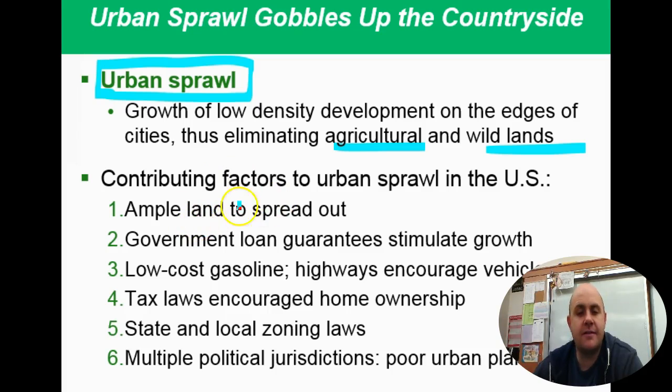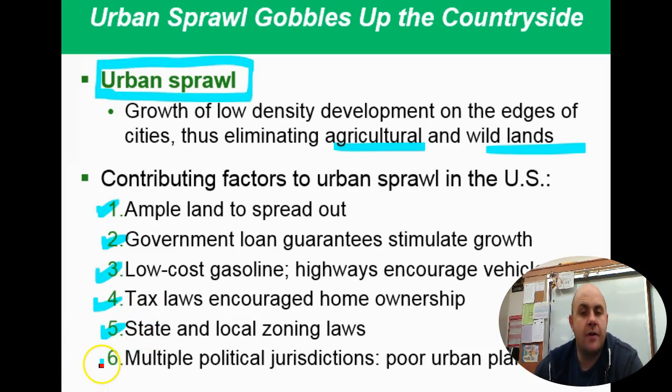And why is that happening in the United States? Because there's ample land in general to spread out on. The government kind of promotes that growth and stimulates that growth through more and more land use and tax breaks and things like that. We don't have very high cost of gasoline, so traveling 30 minutes from a rural area into a big city to work isn't that super cost prohibitive. We have tax laws that encourage people to buy homes and own homes, and people want that on some space, and so that happens. We have state and local zoning laws that create a situation that helps for sprawl.